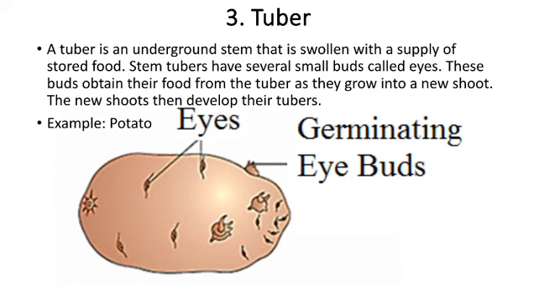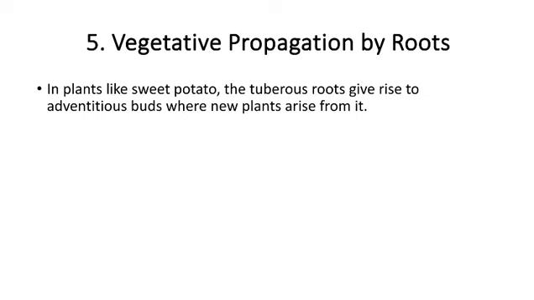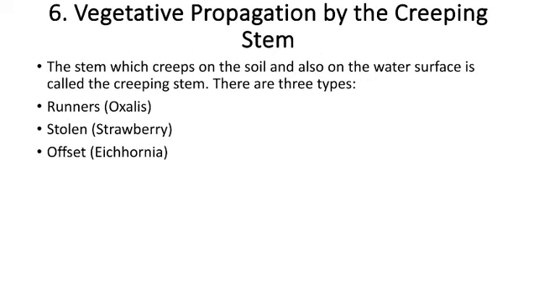Next, vegetative propagation can also be done by leaves. The bryophytes are able to propagate vegetatively by leaves. That is, the leaves can grow up into a whole new plant. Vegetative propagation by roots. The roots of sweet potatoes, for example, are able to give rise to a whole new plant. Vegetative propagation by creeping stems. Creeping stems like the runners of strawberries, and the offsets, are also able to grow up and produce a whole new plant.